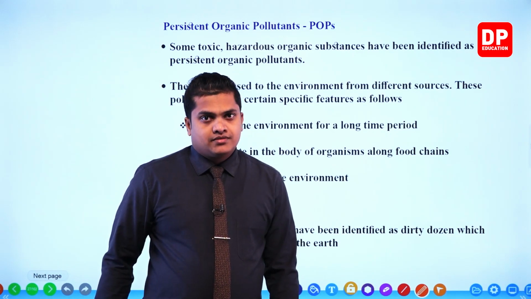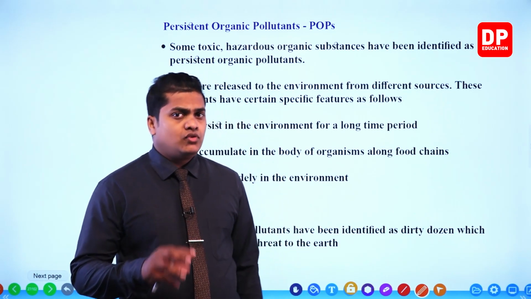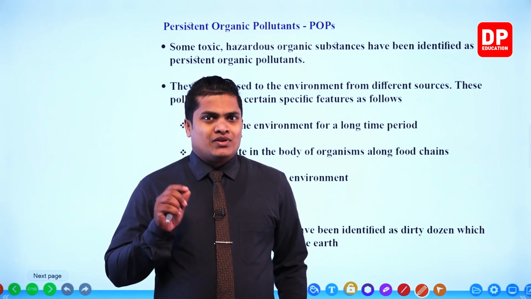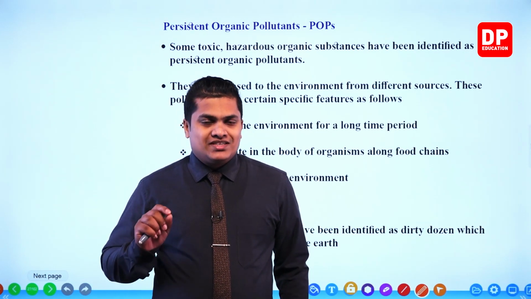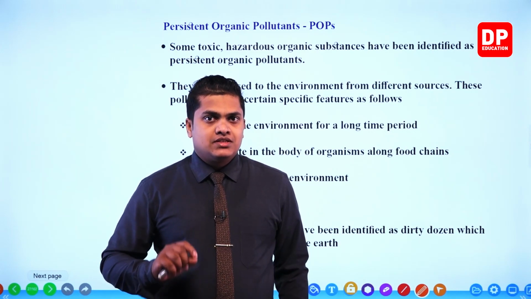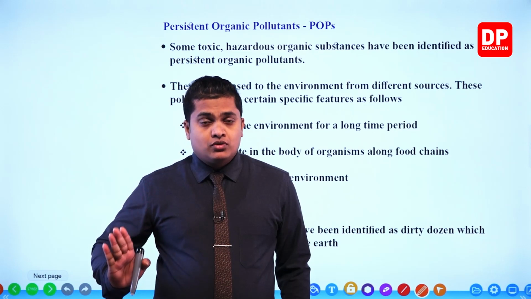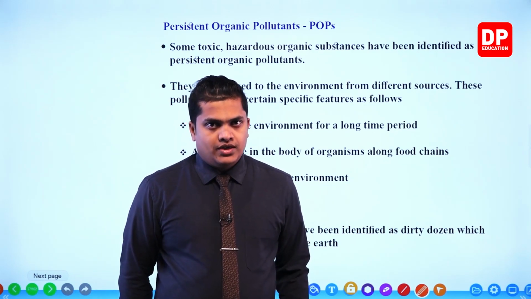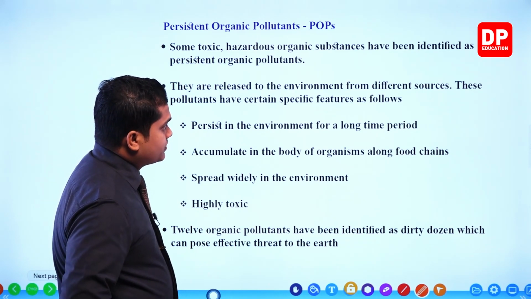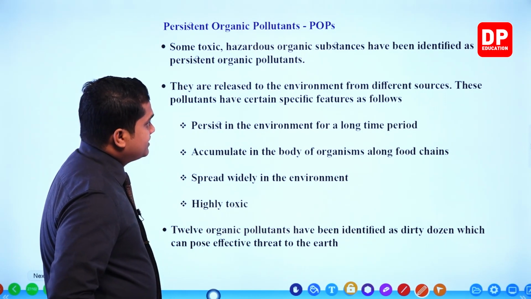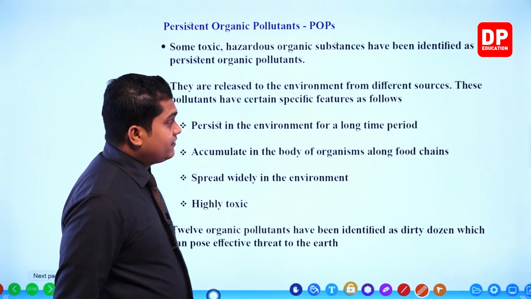Then pollutants. You know what we mean by pollutants, right? These things are harmful substances to the environment. So persistent organic pollutants, POPs, are organic substances that are going to last within the environment for a longer time period, and also these things are pollutants. They are released to the environment from different sources. These pollutants have certain specific features as follows.